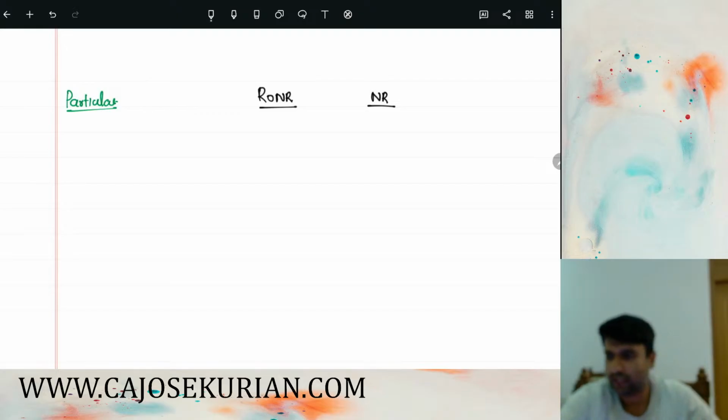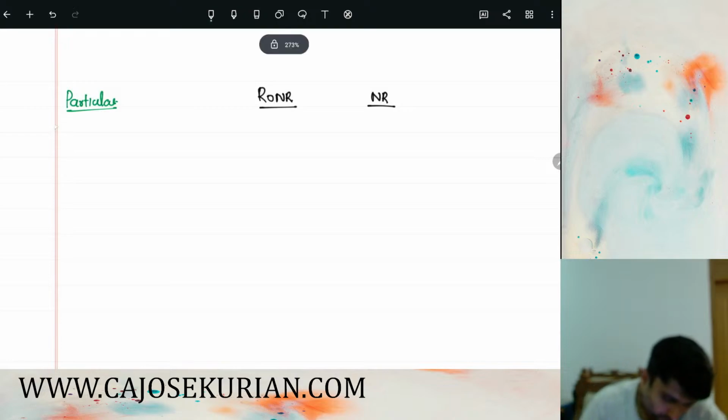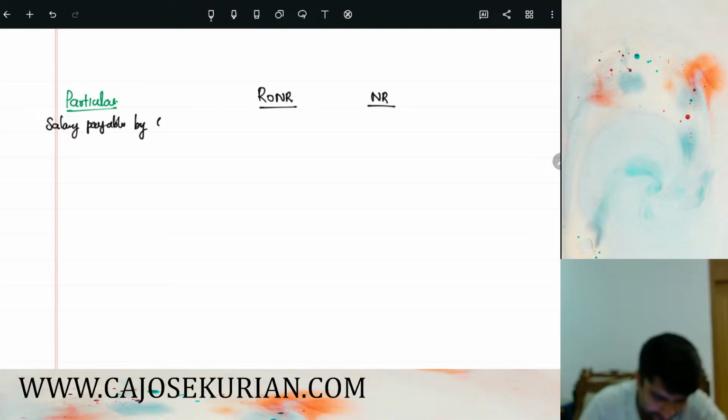Starting with the first adjustment, salary income received in Malaysia for services rendered there. Roma, being a government employee, will be paid that salary by the central government, so it is salary payable by the central government.